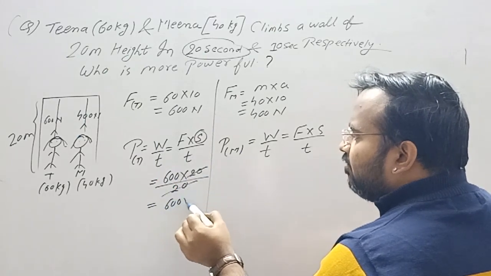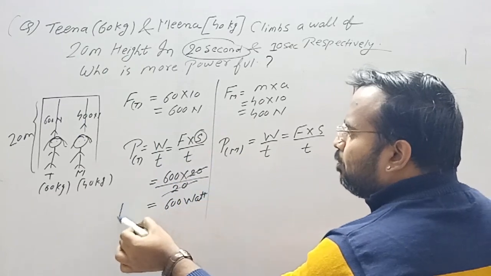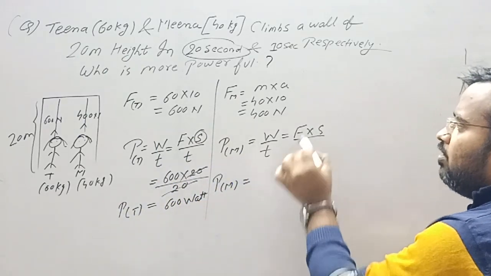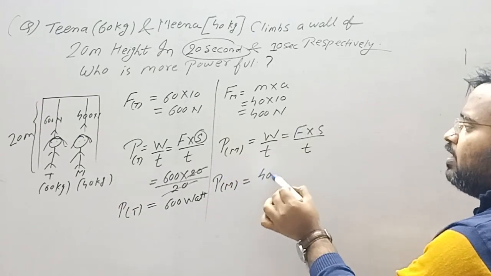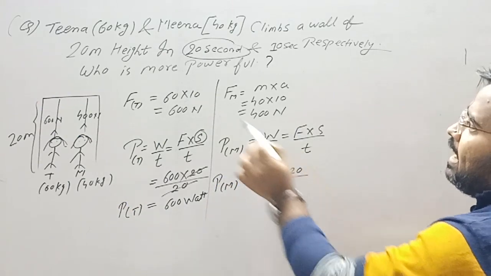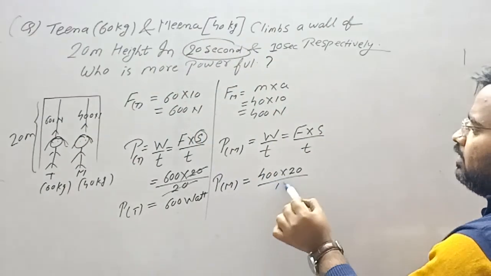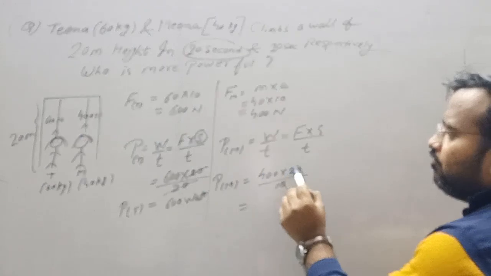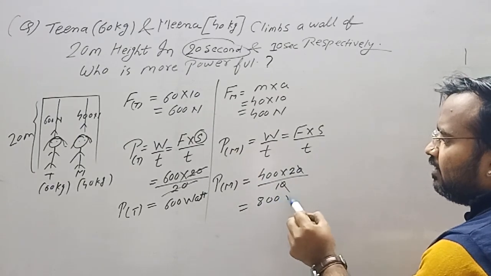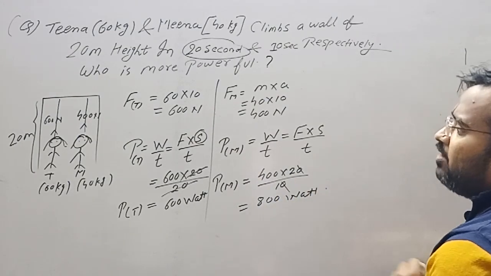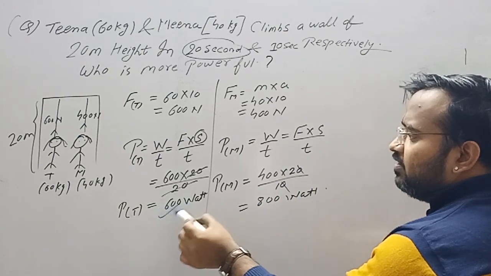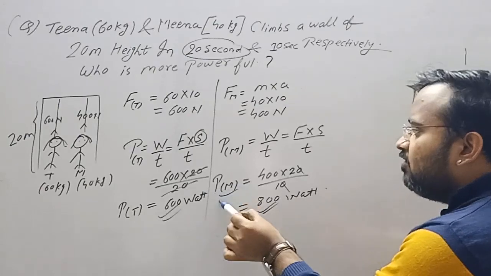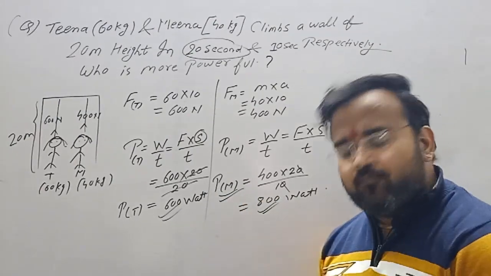So 600 watt. This is the power of Tina. And power of Meena is force exerted by Meena, 400, into displacement 20, and Meena has taken 10 seconds only to climb the wall. So 0 and 0 are cancelled. 4 2s are 8, that is 800 watt. Now who is more powerful? Tina has power 600 watt and Meena has power 800 watt. Therefore Meena is more powerful than Tina.